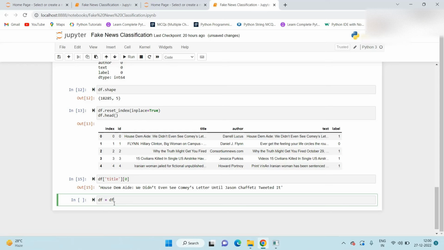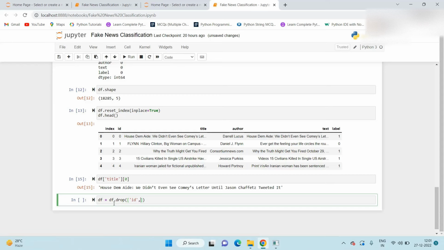So we need to drop those columns. There is one function for dropping those columns, df dot drop. Here we need to pass the columns which you need to drop.